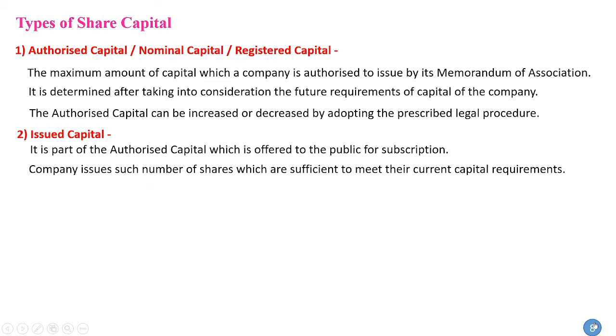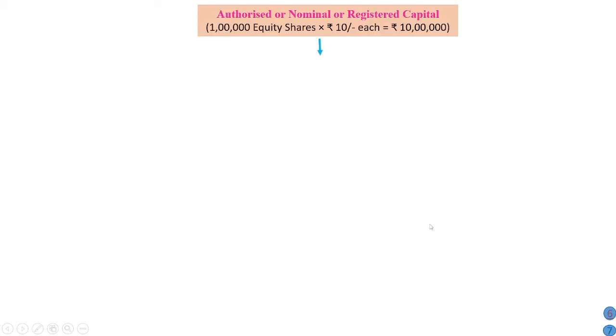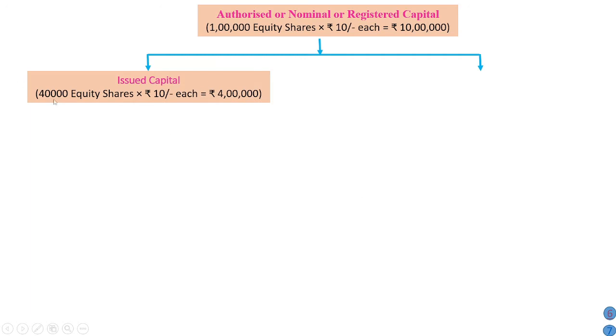So in our example, the company has issued just 40,000 shares. See, the company has 1 lakh equity shares, but now the company has just issued 40,000 equity shares of rupees 10 each. So 4 lakh is our issued capital.